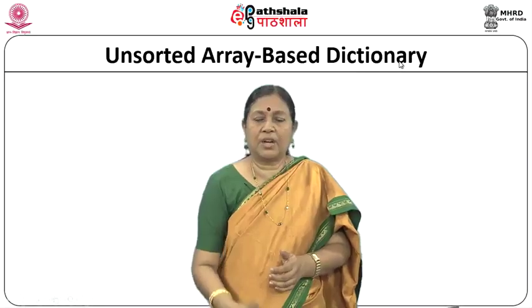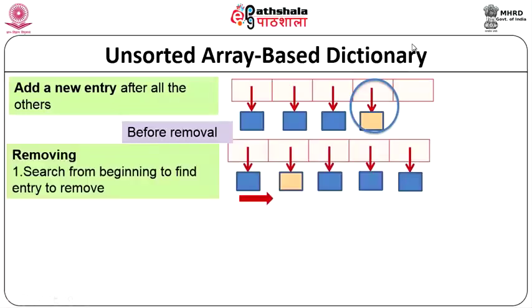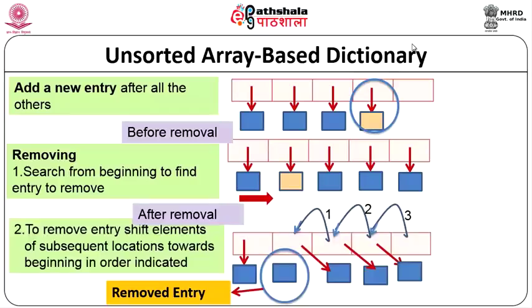Then we look at the unsorted array based dictionary. Add a new entry after all the others. That is one way of doing it. Before the removal, this is what will happen. You have to search from the beginning to find the entry to remove if you want to do remove. To remove an entry, shift elements of subsequent locations towards the beginning in the order indicated. So, the removed entry goes like this, shifting like we did for lists.